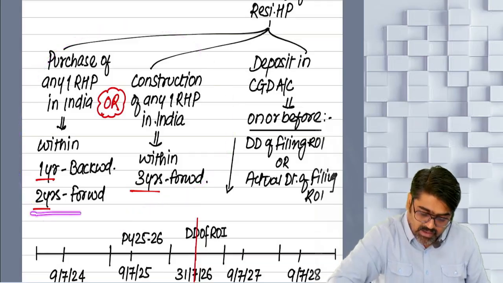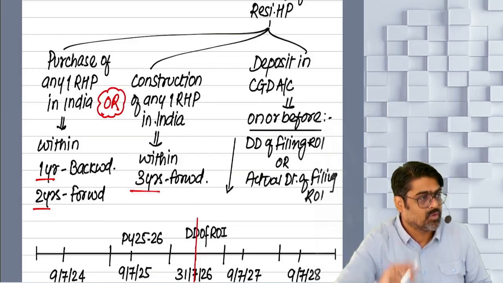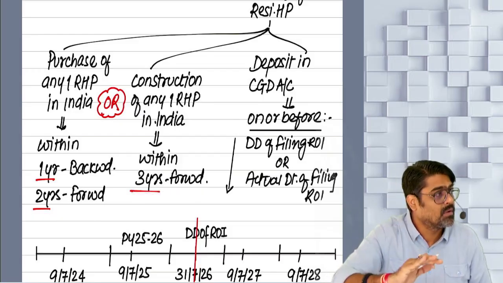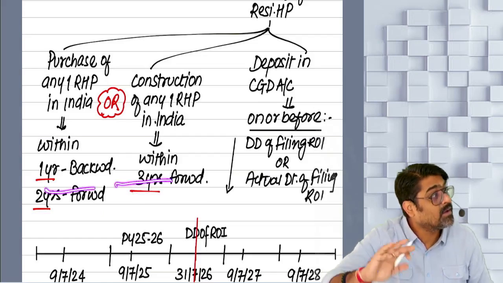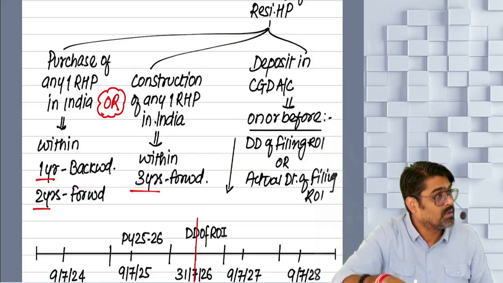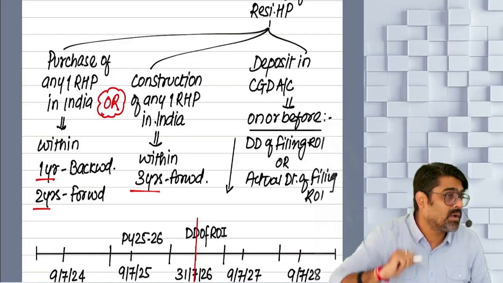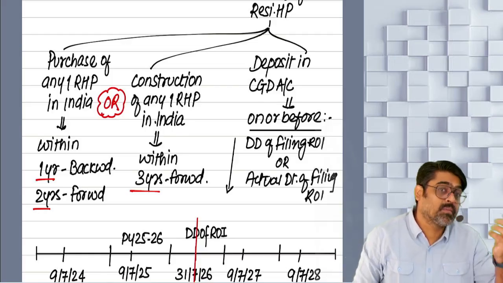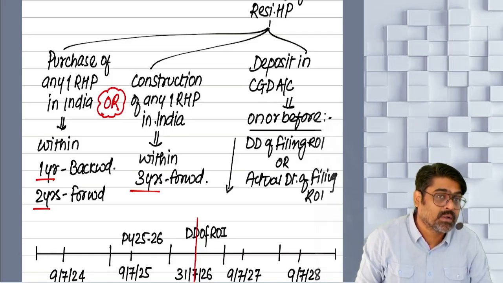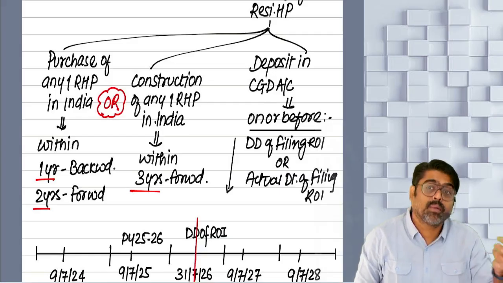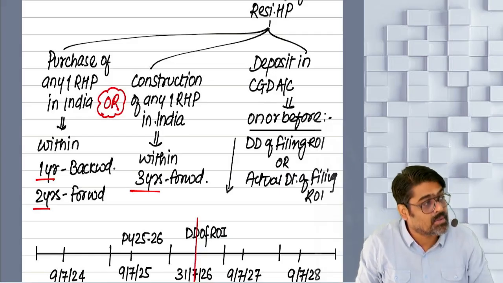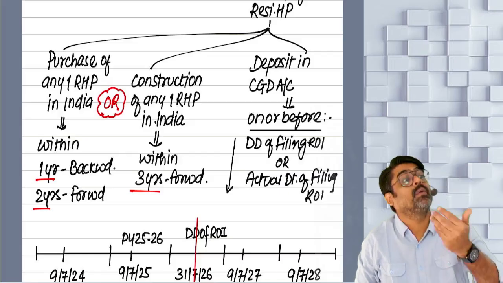But see, since the time limit given is more, there is a possibility that before this time limit gets over, your due date of filing return will come. And what if on or before the due date of filing your return, you are not able to purchase or construct a property, then you are given one more option.